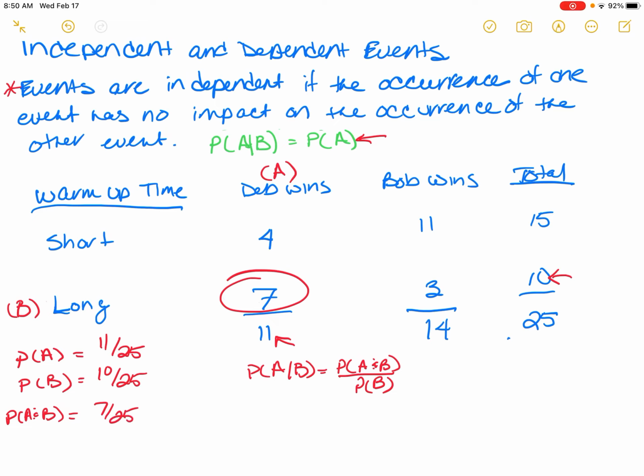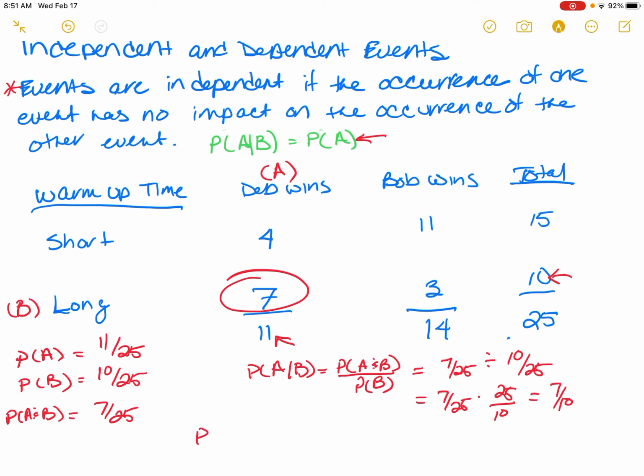Given this formula, the probability of A given B would be equal to the probability of A and B, 7 over 25, divided by 10 over 25. Just doing the math, 7 over 25 divided by 10 over 25, take the reciprocal, is equal to 7 out of 10.